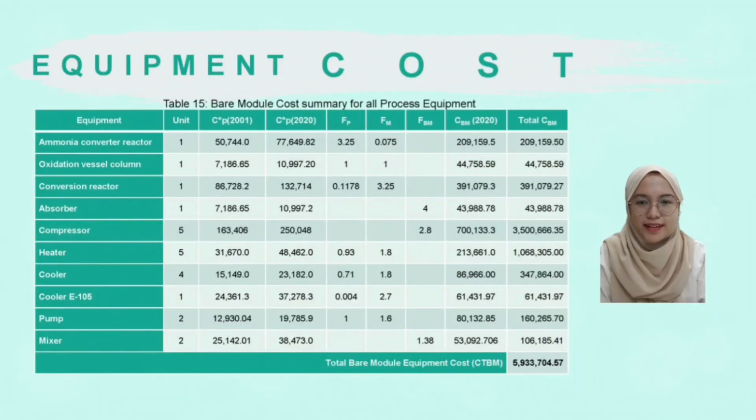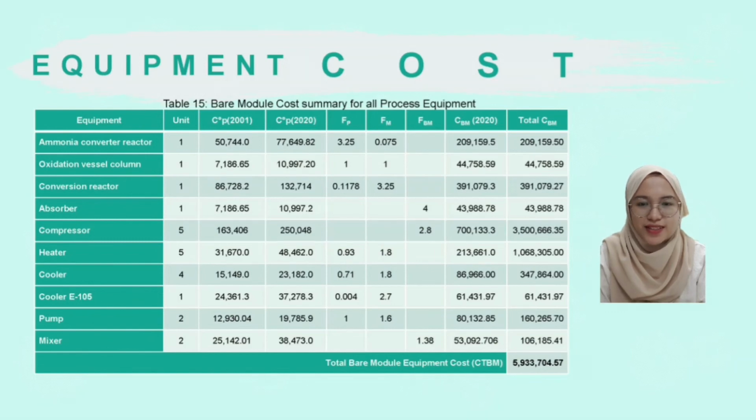Hello, I'm Amina. I will be explaining the total equipment bare module cost. Bare module cost is one of the costing techniques used to ascertain the cost of plant build-up, to control the budget and help the decision-making process. The capture value used to calculate the bare module cost of the equipment is 607.5.